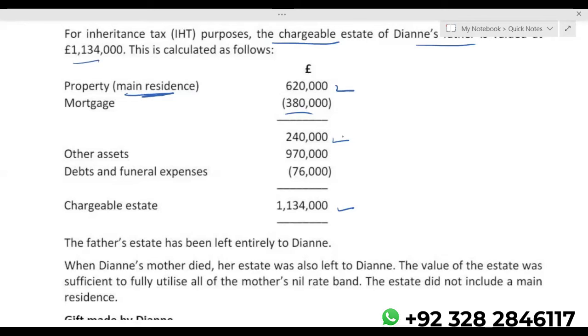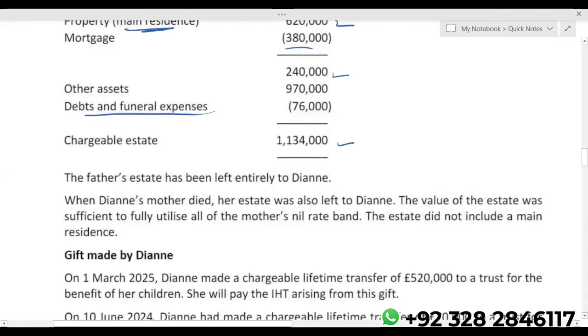Assuming we know that the residence nil rate band is 175, I'm just assuming that the property value is 3 lakh and it has a mortgage of 2 lakh. So 3 minus 2, I'll get 1 lakh. So even though the residence nil rate band available is 175, you will be able to utilize only 1 lakh. Other assets, debts and funeral expenses, okay.